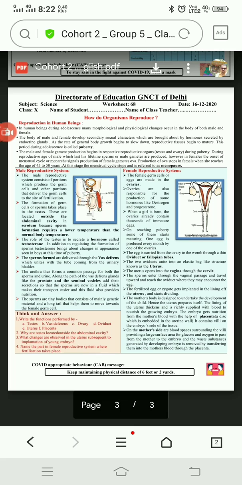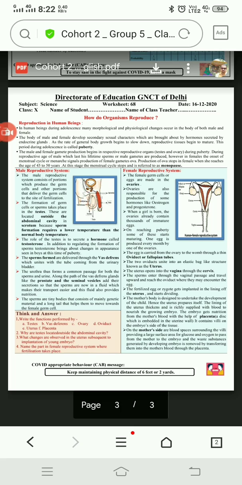The baby will remain in the uterus for a certain period that is known as the gestation period, and after complete maturity it will come out of the mother's body through the vaginal opening. So this is complete, relevant information regarding the female reproductive system.